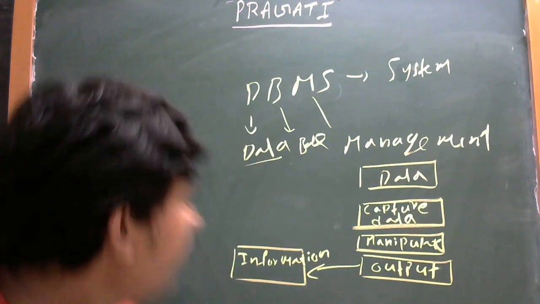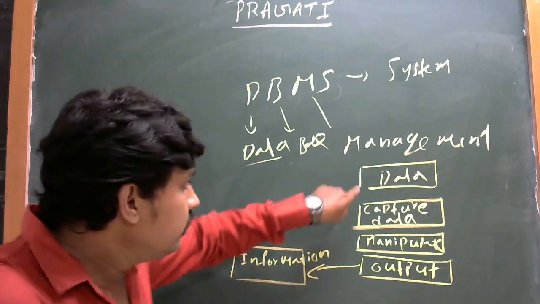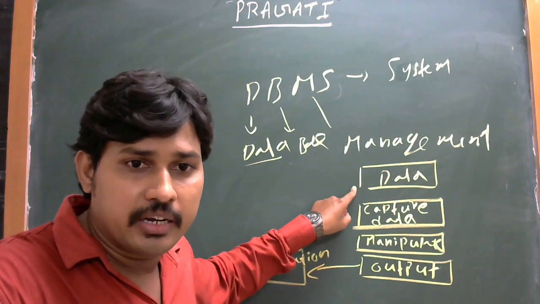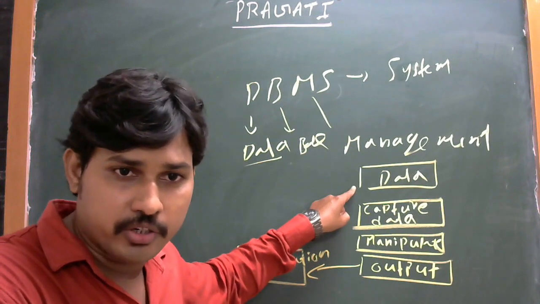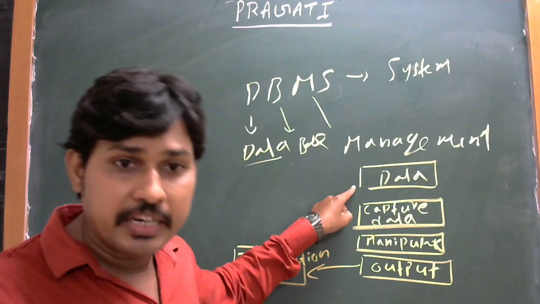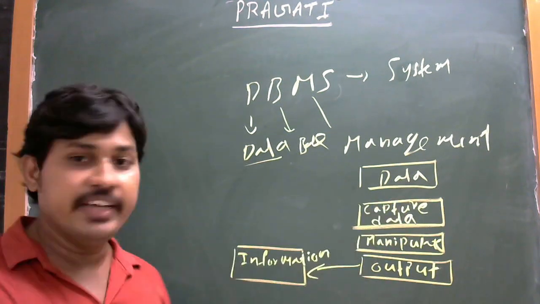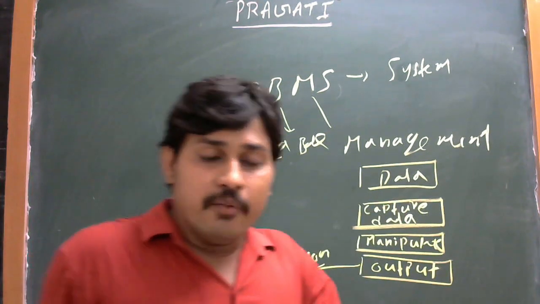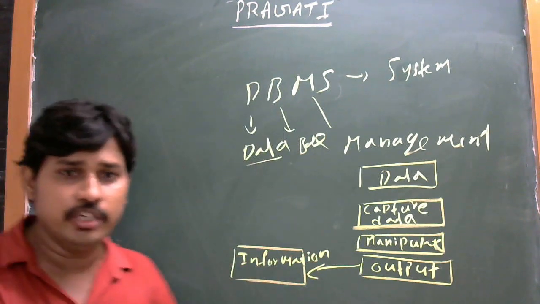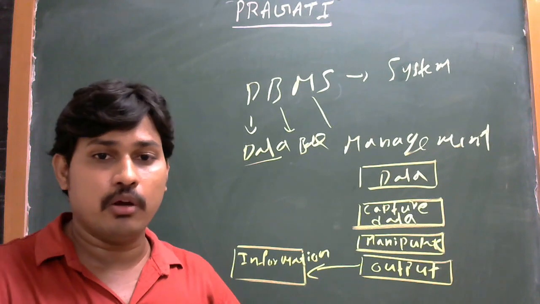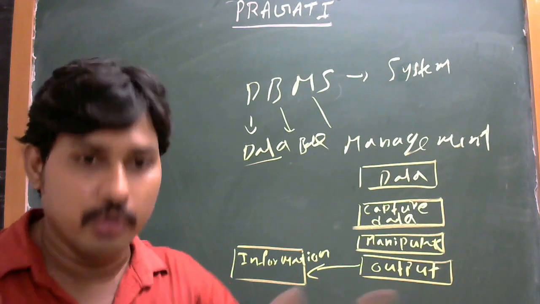Let us discuss data. I already told you that data is a collection of similar data items, a collection of information. Sometimes the data can be turned into information. In this diagram, first we have the data. In computer terminology, multiple types of data are available.